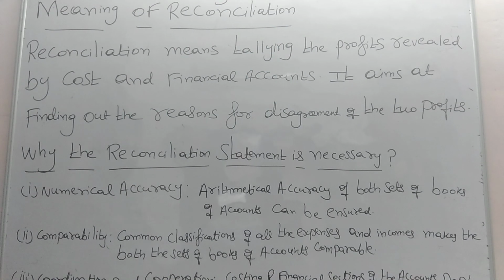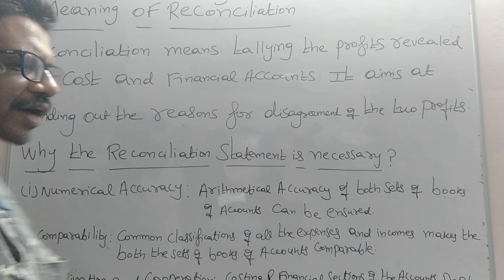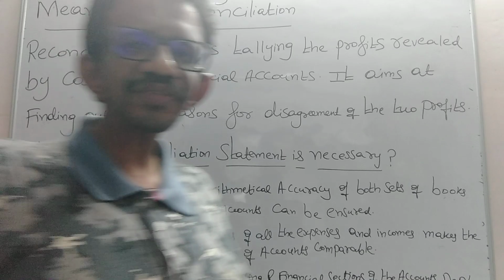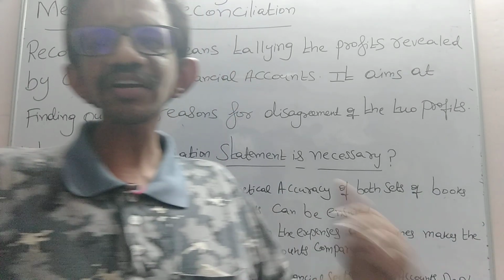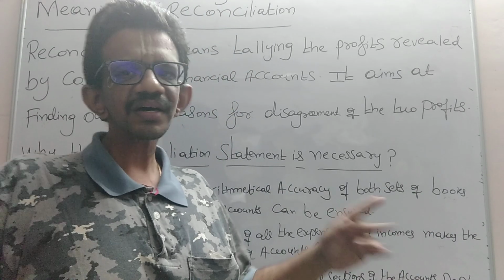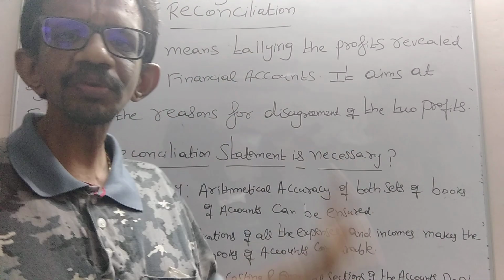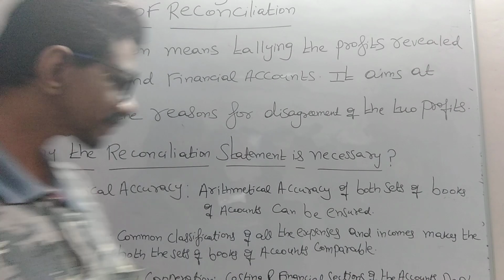Then only there will be accuracy. So if there is no coordination and cooperation existing between the financial section and the costing section, then there won't be any numerical accuracy in this aspect.